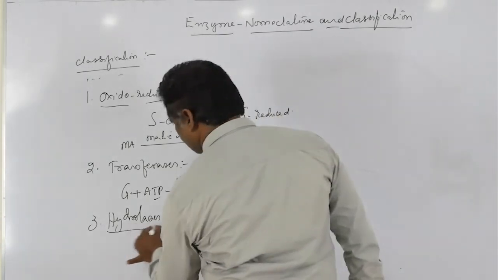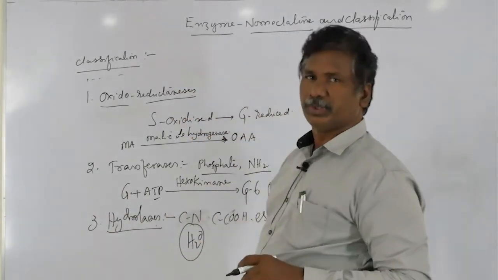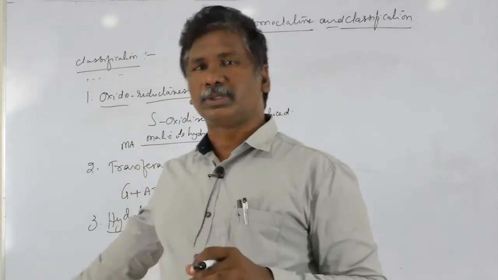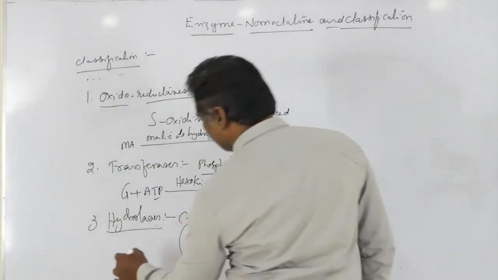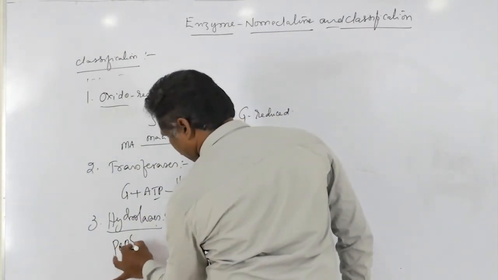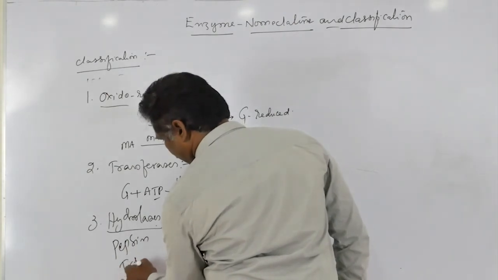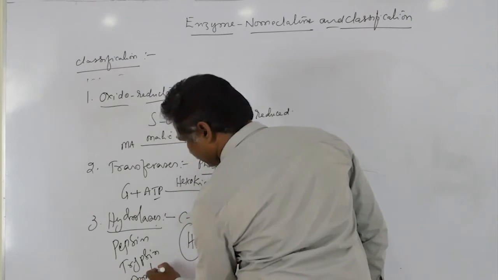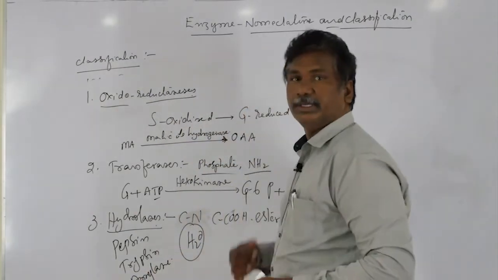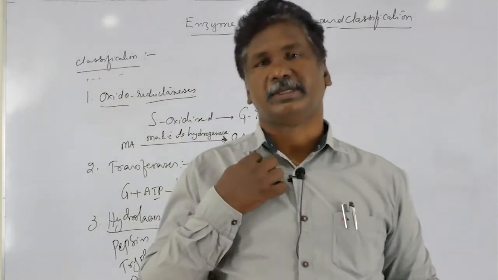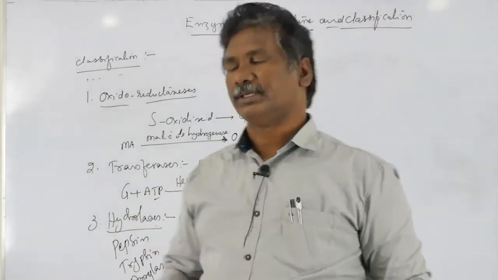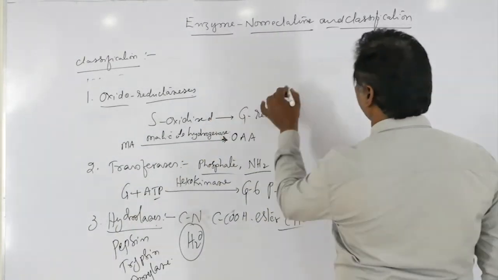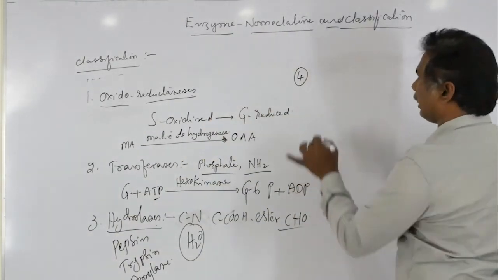Many zoology examples are digestive enzymes which belong to the hydrolases, like pepsin, trypsin, and amylase. These are all examples of hydrolases. Next we will go to the fourth class, lyases.